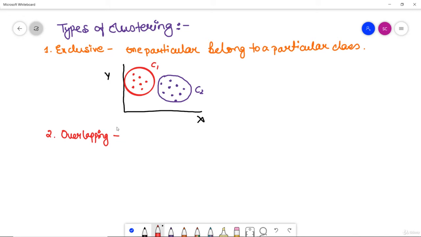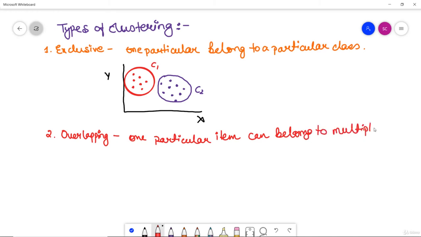That is exclusive clustering. Next type which we have is overlapping. What happens in overlapping is that an item can belong to multiple clusters. I'll let you understand with an example.